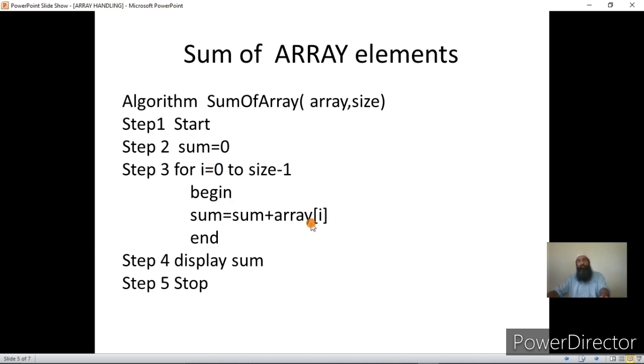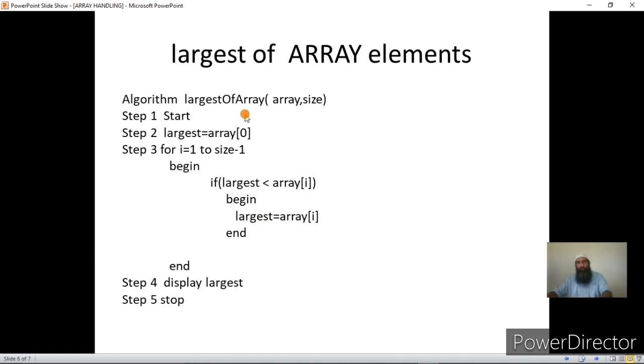In the first pass, the first element was added, that is A of 0, to the sum. In the second pass, the second element was added to the previous sum, and the sum kept on accumulating till we accessed all the elements, and we found the sum of array elements.